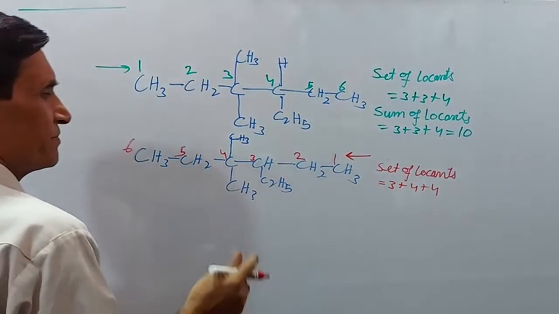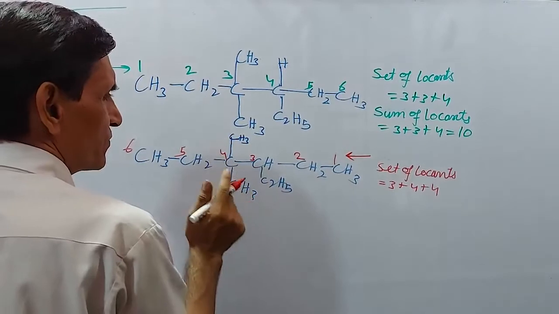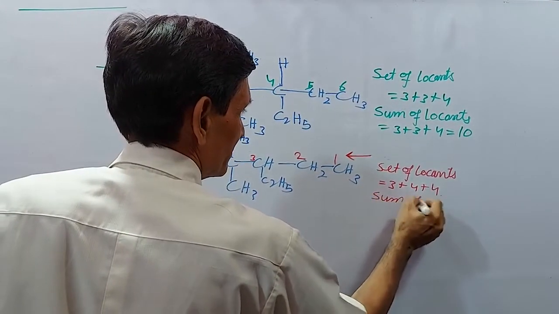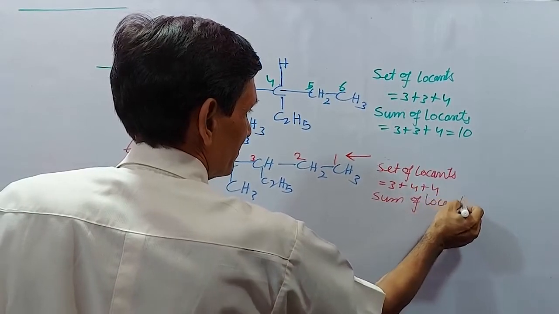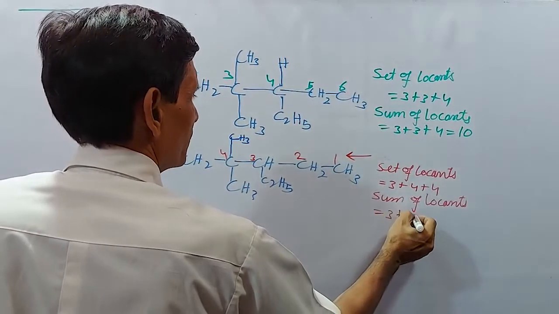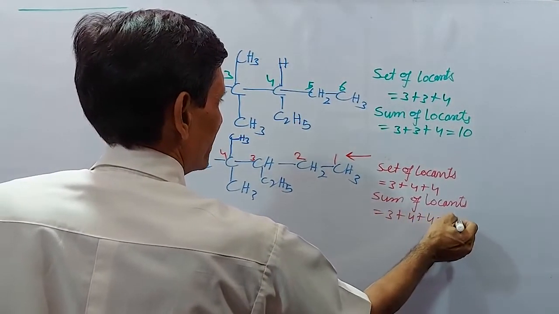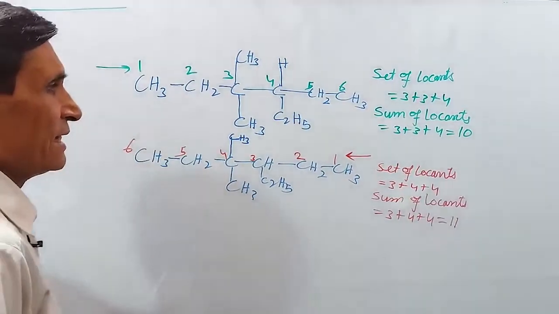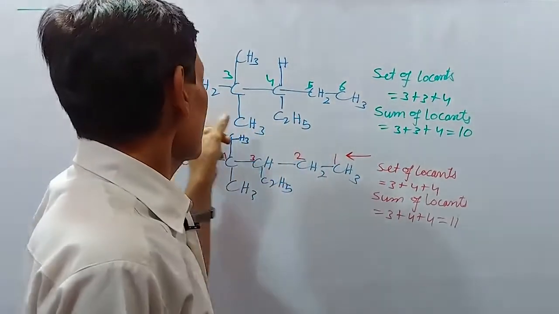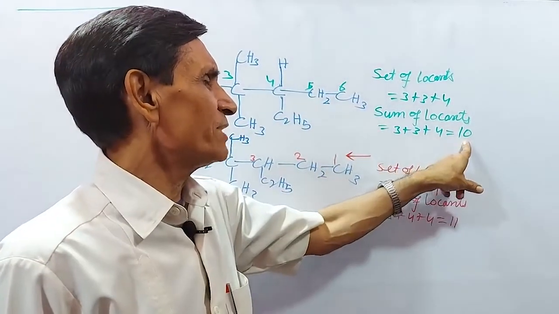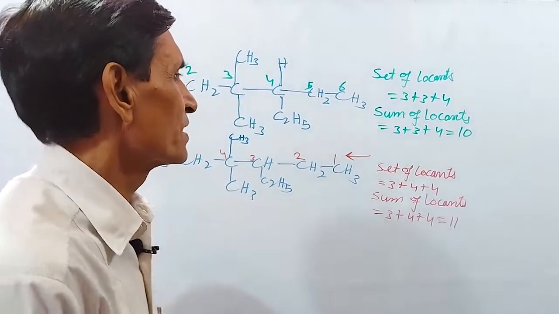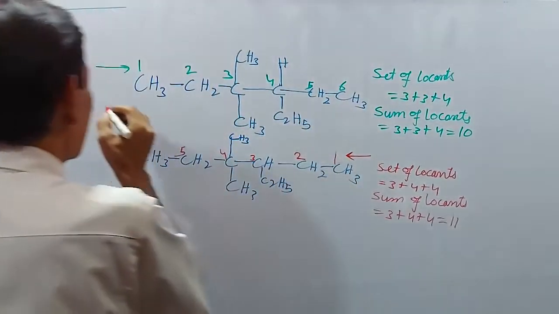This is 3 plus 4 plus 4, so the sum of locants equals 11. Then according to the lowest sum of locants rule, the first direction is correct because this number is lower than this.